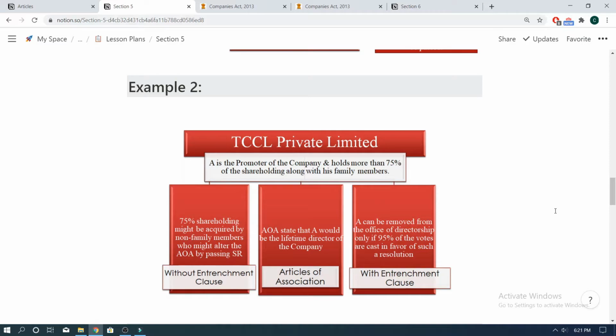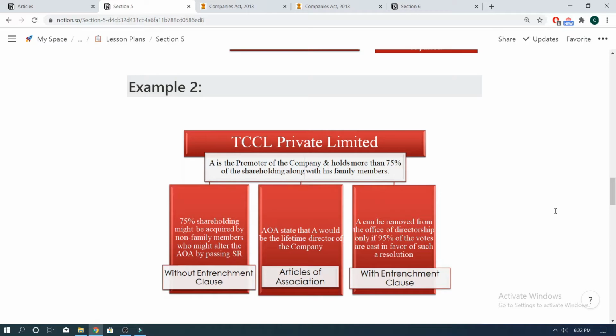To avoid such a situation, where A may be ousted from the position of director by passing a special resolution to alter the Articles of Association of the company, A can insert an entrenchment clause to protect his position as a lifetime director of the company by inserting a clause that A can be removed from the post of directorship only if 95% votes are cast in favor of such a resolution. So this is an entrenchment clause.